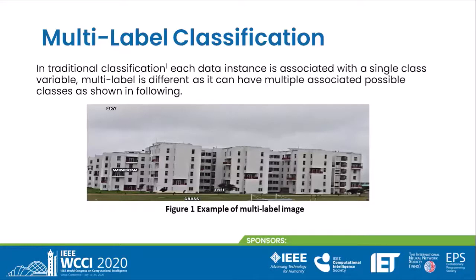In a single image, there are sky, window, grass, and tree, 4 labels, and this is a single image which contains 4 output labels. So, multi-label classification problems have more than one possible output label for an input instance or input sample.